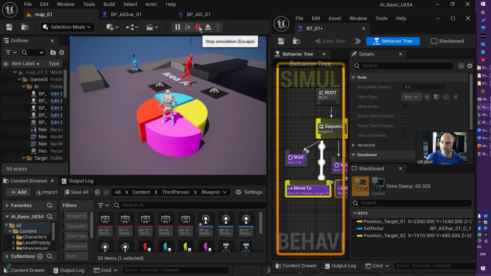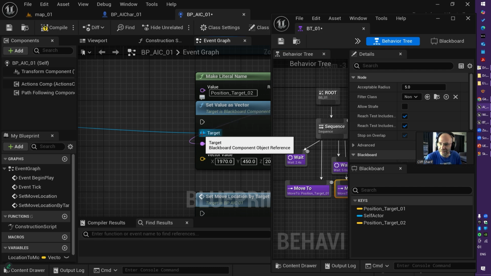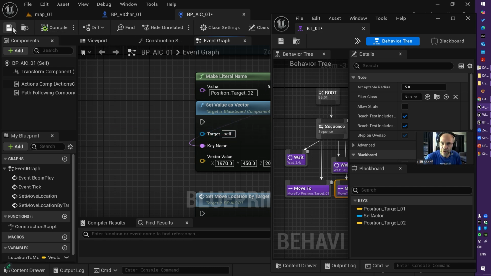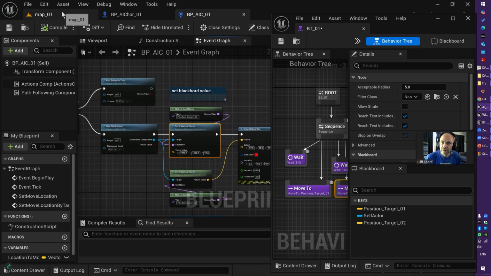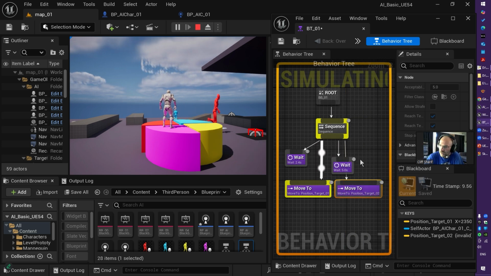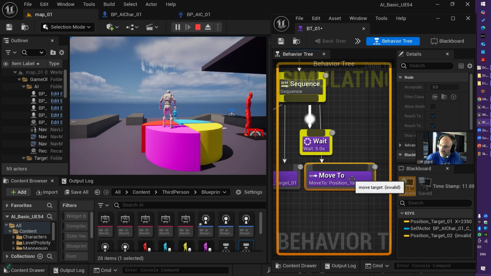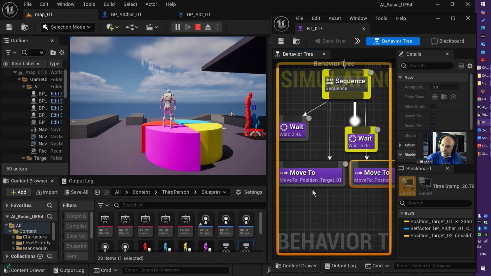So now let's go back to the behavior tree and get rid of the implementation of the second point. Compile and save. Sorry, back to the AI controller. I said behavior tree, my bad. So here we go. If I run it, the second one is invalid. As you see, it doesn't have any value. So let's see how that works. It goes to the first one, waits for 5 seconds, and tries to move to an invalid target. It can't. It will switch to the first one, and then the second one, which is already there.